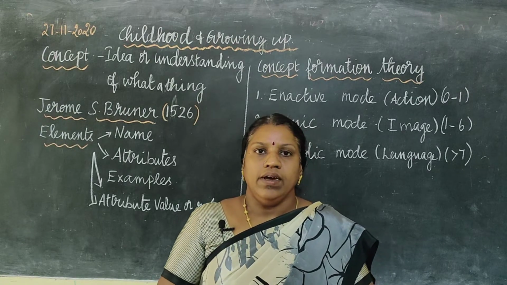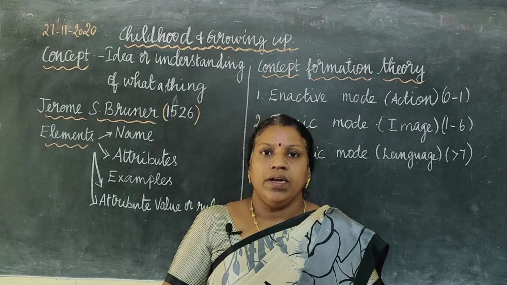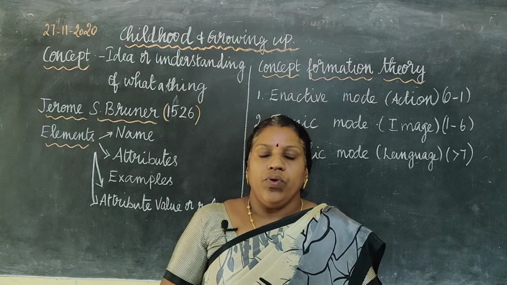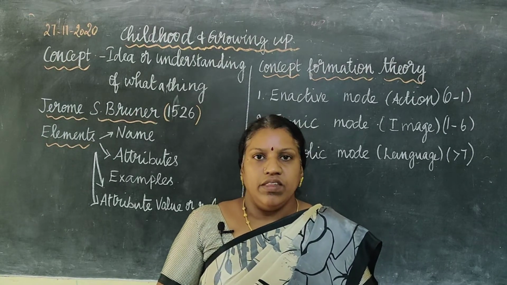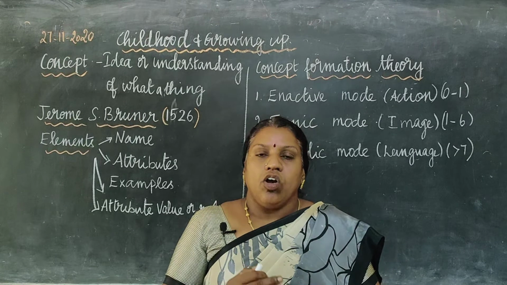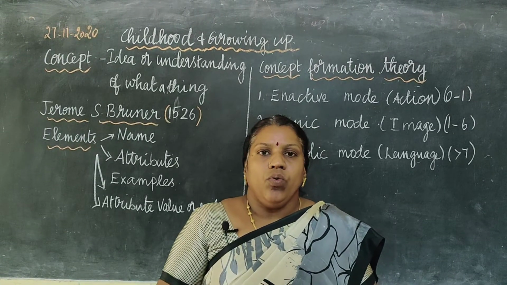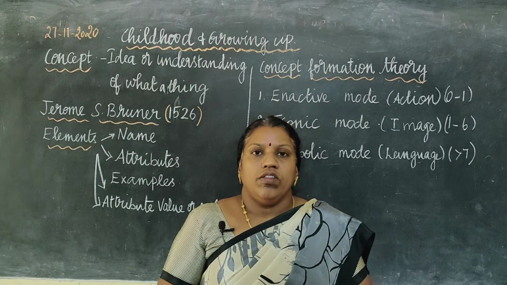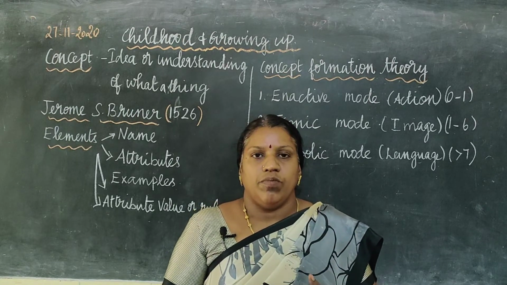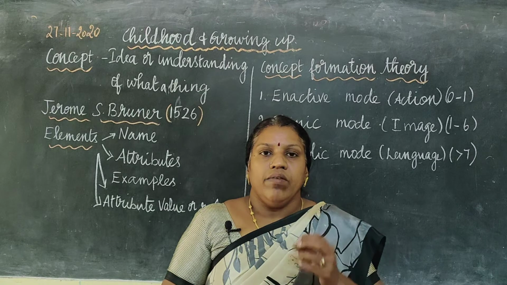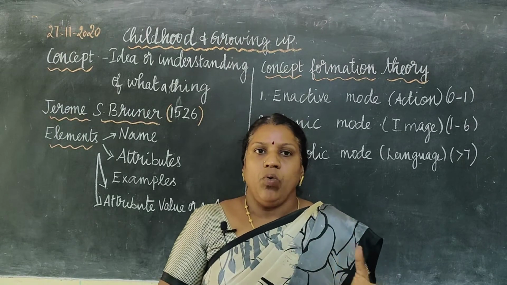We have already learnt an intelligence theory by Gardner, is it not? So today I am going to discuss with you another intelligence theory about cognitive development, which is given by Bruner. So you know concept. What is a concept? We have heard this term of concept, is it not? Concept is nothing but a vague idea or an idea about a particular thing.